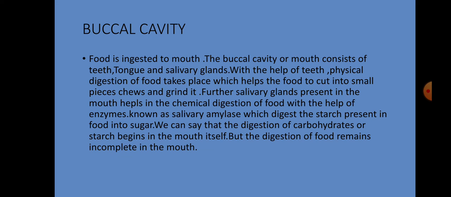With the help of teeth, physical digestion of food takes place. So what is physical digestion of food? It means cutting of food into smaller pieces.